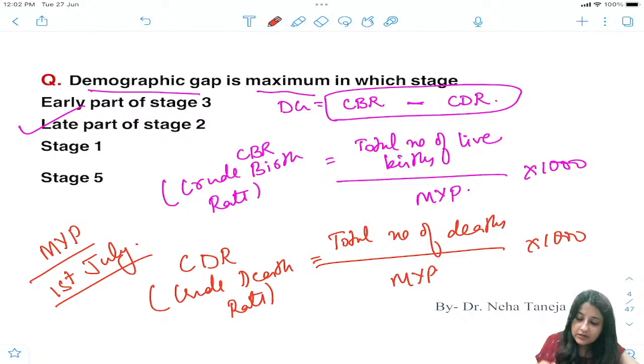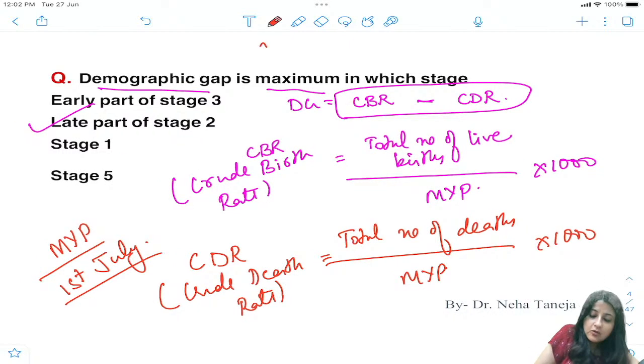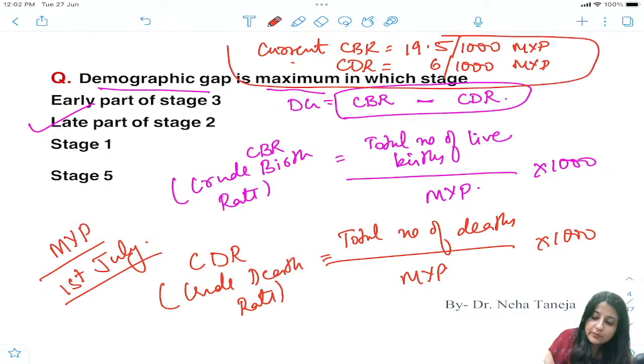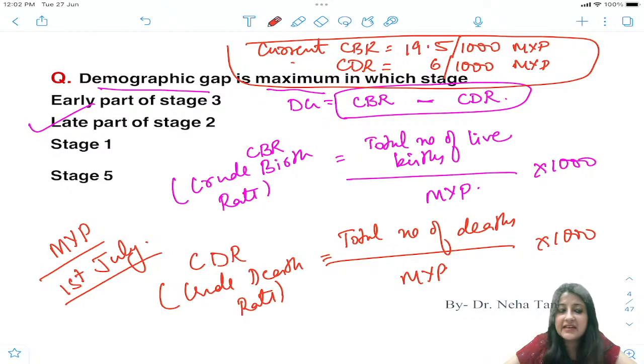All right, also one more piece of information, what is the current crude birth rate of our country? It is 19.5 per 1000 mid-year population. And what is the current crude death rate of India? 6 per 1000 mid-year population. Just look at this information, you will understand the relevance of it later. Not 6.2, it's now 6.